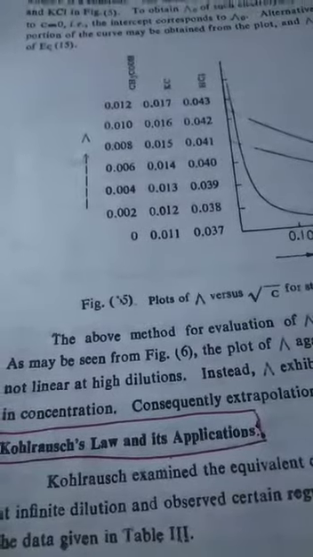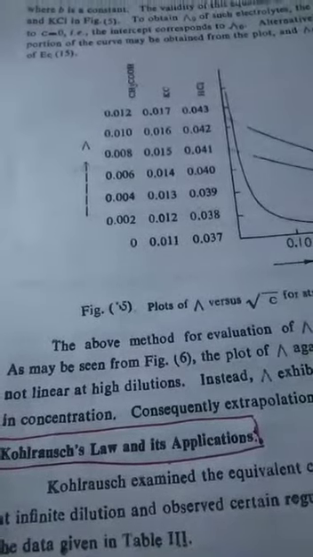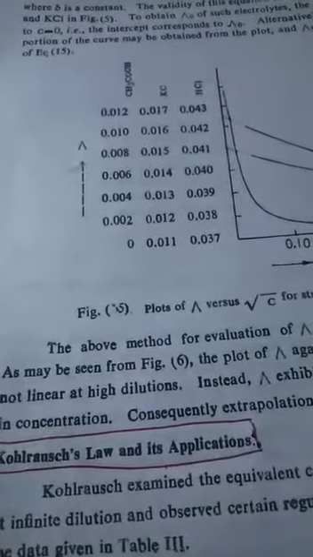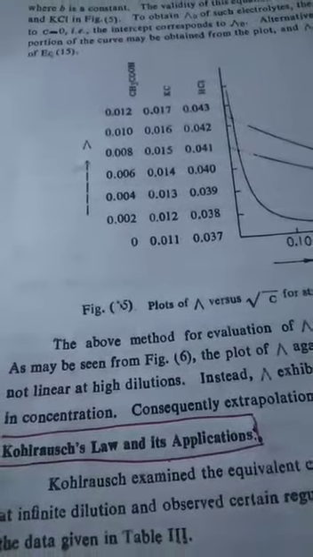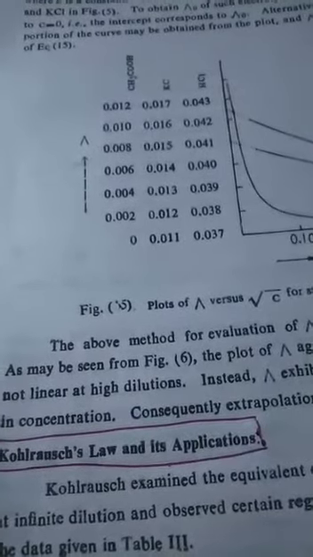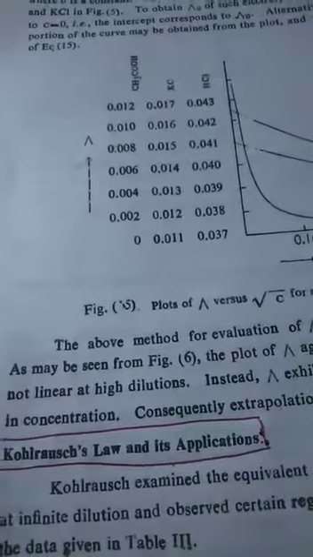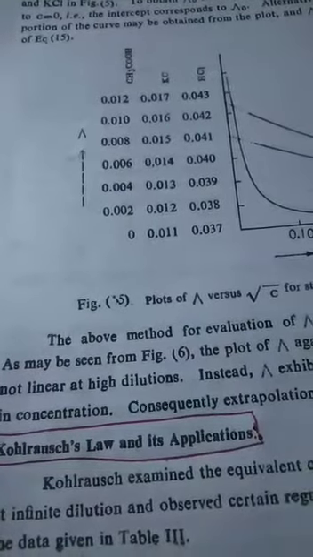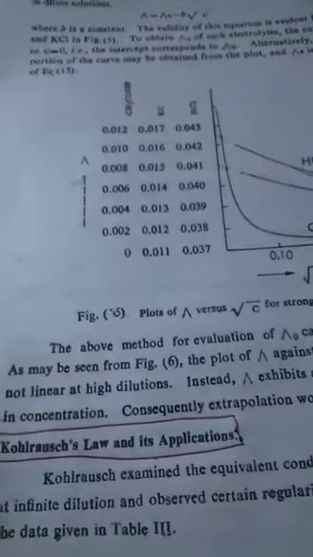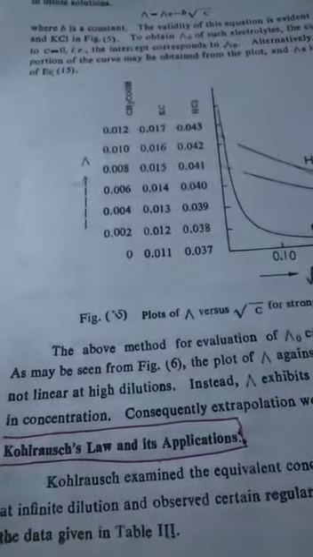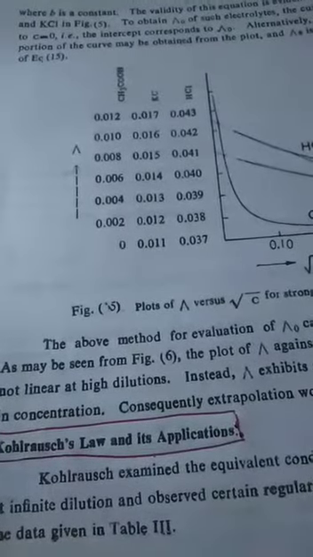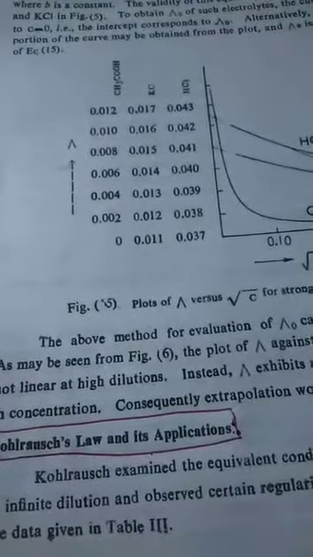Now study Kohlrausch's law of physical chemistry. It is another article of electrochemistry. Again, pronounce Kohlrausch's law. Kohlrausch's law is about the equivalent conduction of various electrolytes, various moieties, anions and cations.